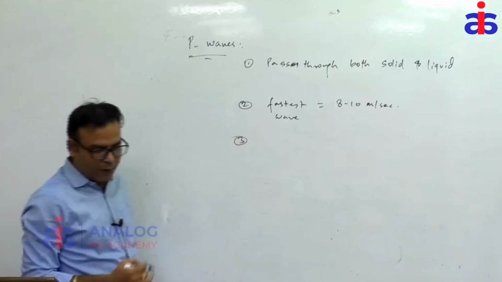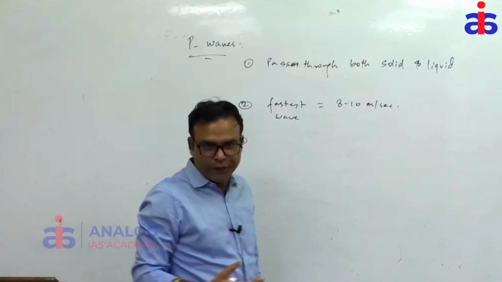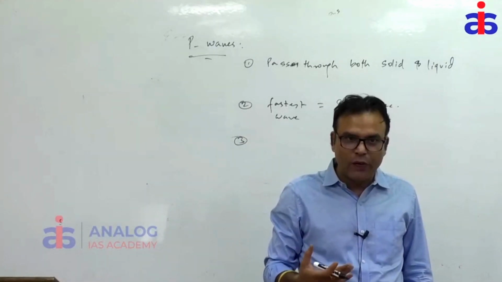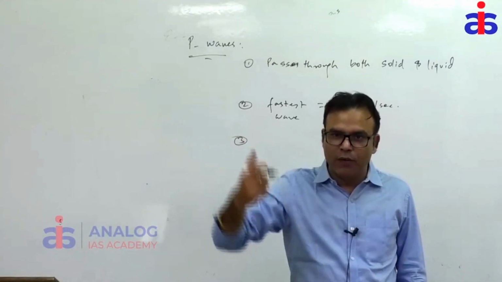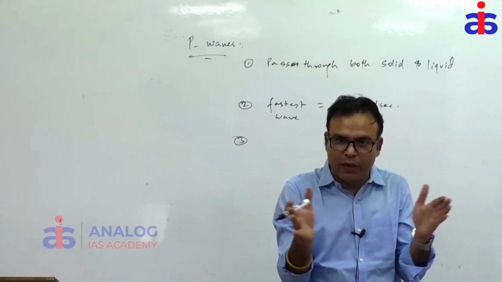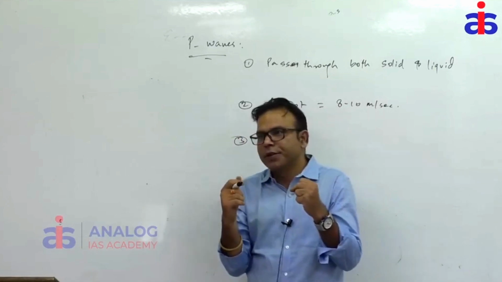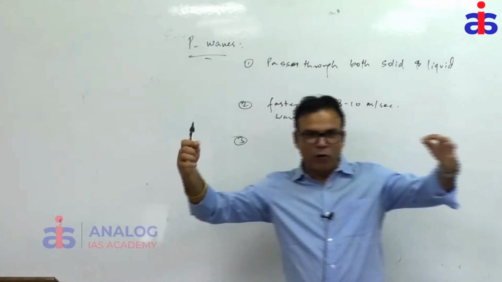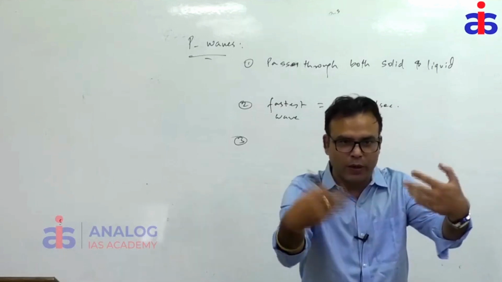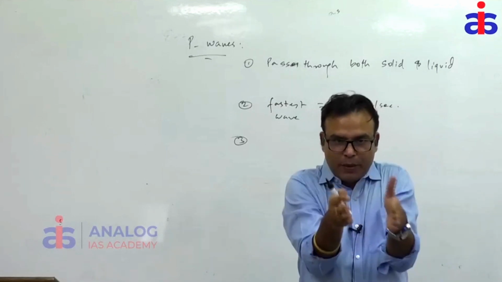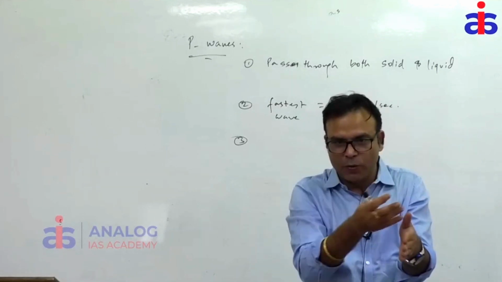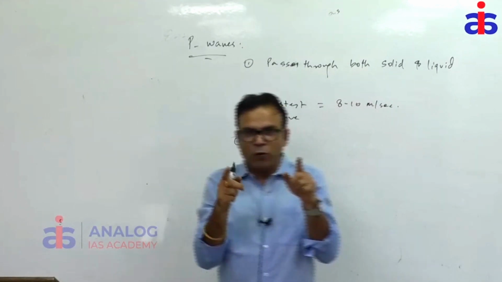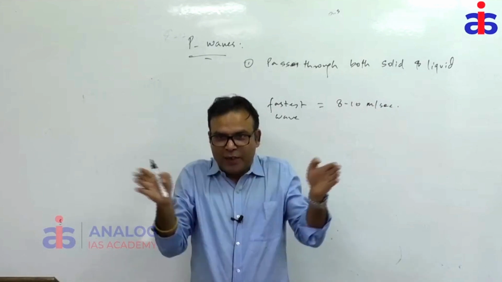Third, what is the nature of this wave? It's a compressional wave. When this wave passes through the material, what happens to the material? It gets compressed. Compression is like a spring. When you apply a force on a spring, it gets compressed. When that energy passes through, it gets expanded. So you have two situations: compression and expansion.